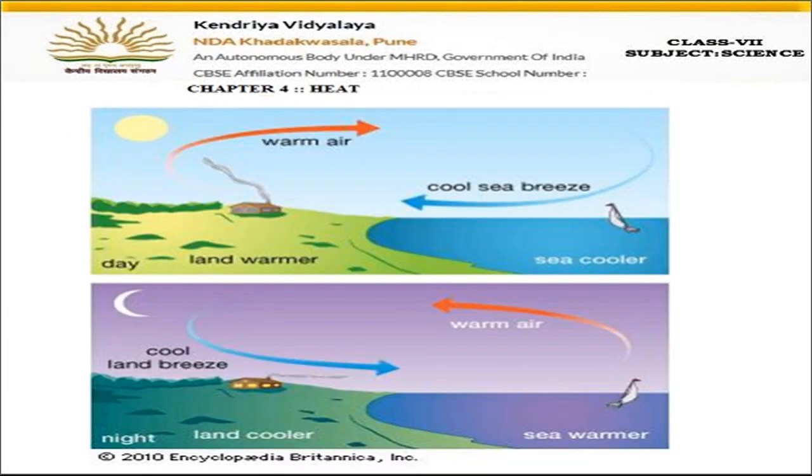Both of these diagrams also show the land breeze and the sea breeze. So again, I will show you, this is the sun. During daytime, this is day, so land will become warmer, warm air will move up, it is going that side, and the air which is present over the water is still cool, so it is moving towards the land. So it is called the sea breeze.